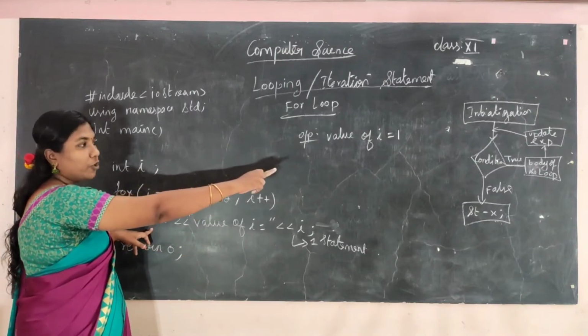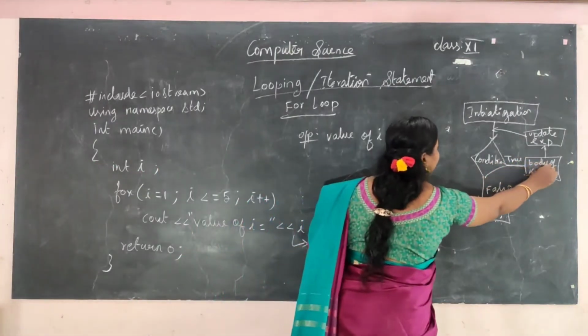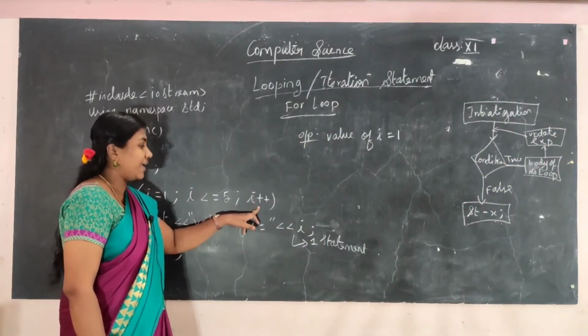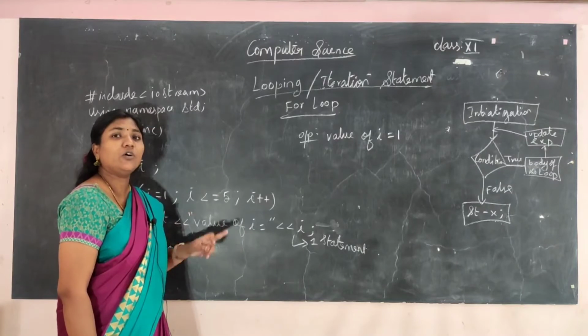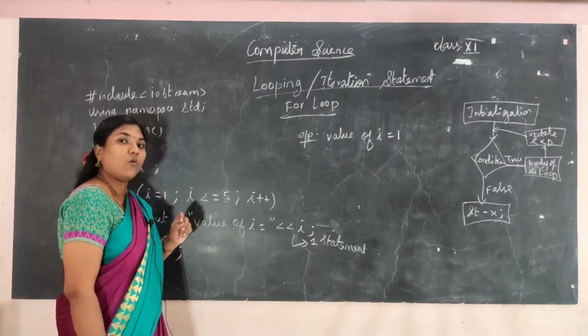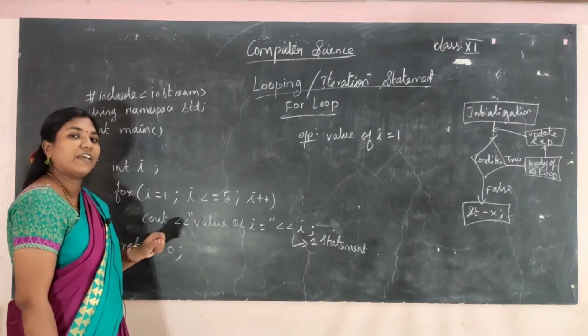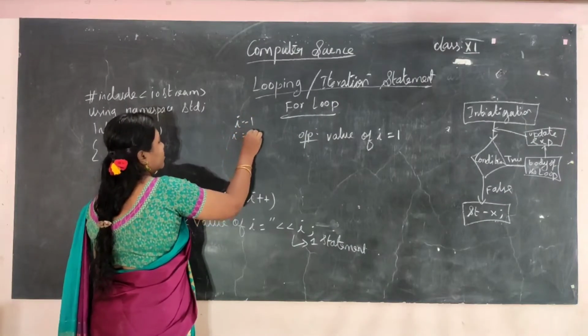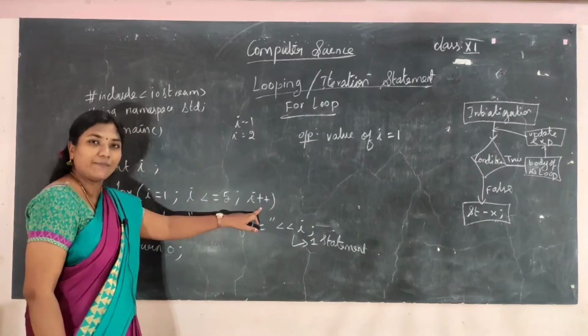So after the body of the loop, what will happen? It will move to the update expression. So what is the update expression here? I plus plus, that is I is equal to I plus 1. So now what is the value of I? First the value was I is equal to 1. Now the value becomes 2.